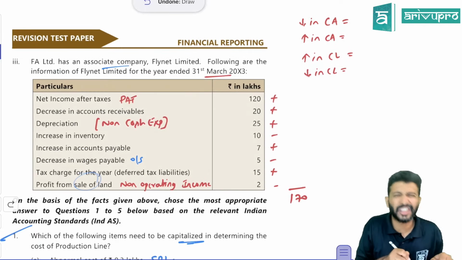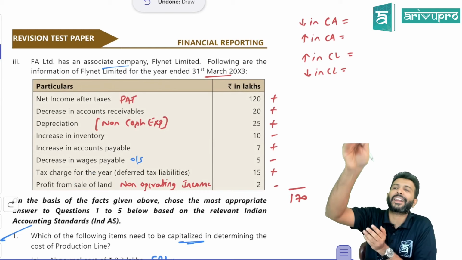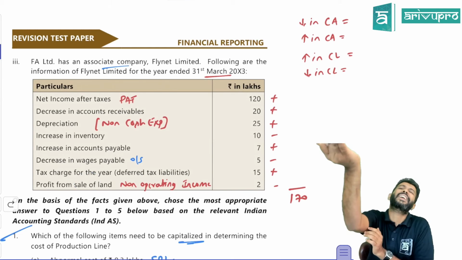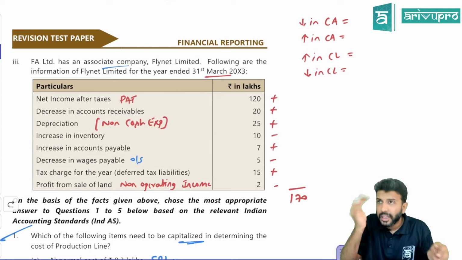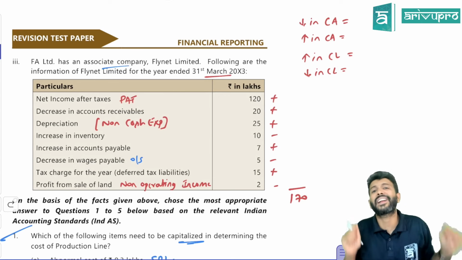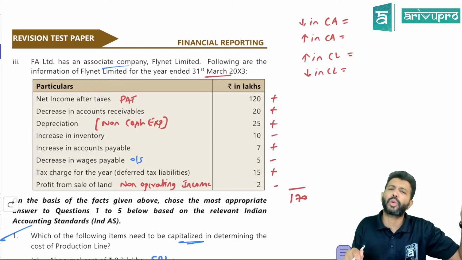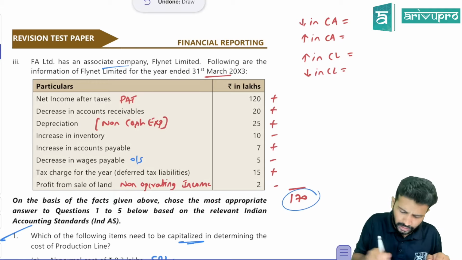And then profit from the sale of land. Profit from the sale of land has been transferred to the P&L account, so the P&L balance has increased. But sale of land is not an operating activity. It is an investing activity. But it has increased your profit, which means it has also indirectly increased your operating cash flow. Hence what to do? Minus it. So deduct all this, and you're going to get 170.